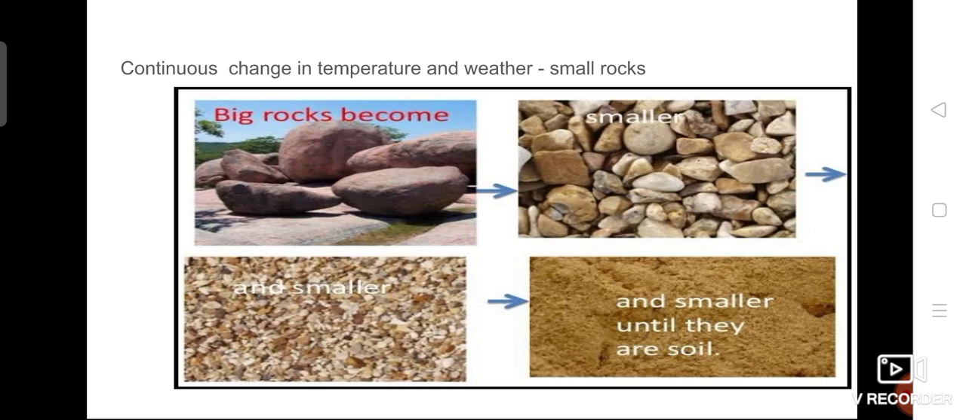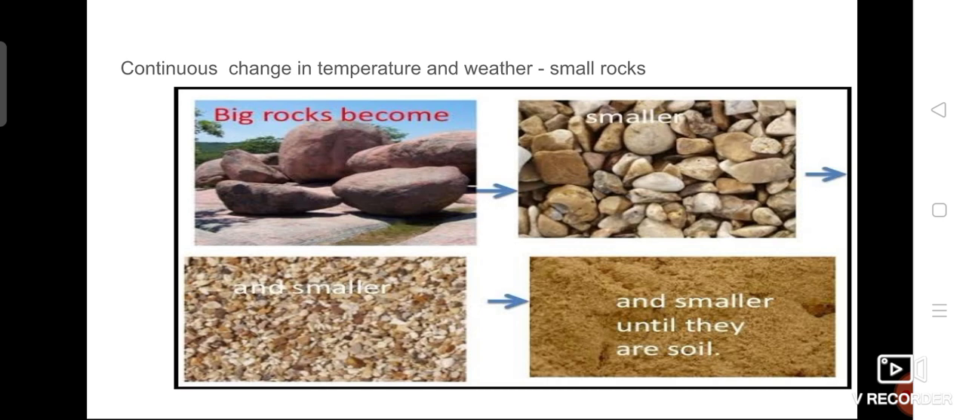First, it was a very, very big rock. Due to the climatic changes and weather conditions, it was broken down into smaller rocks. What do you mean by continuous change in temperature? Temperature means there should be increasing temperature and decreasing temperature. Different weather conditions: cold, sometimes snowy, and sometimes very hot, isn't it?